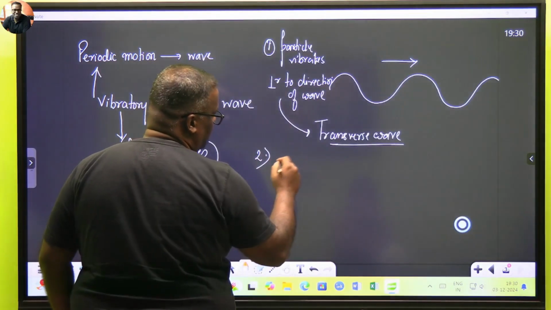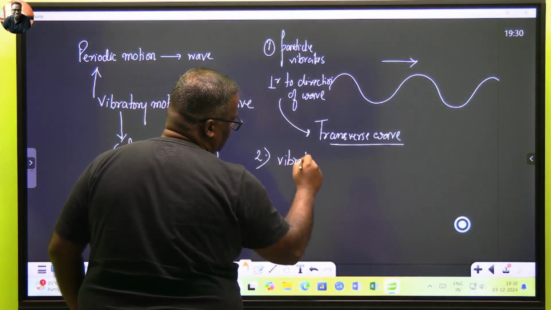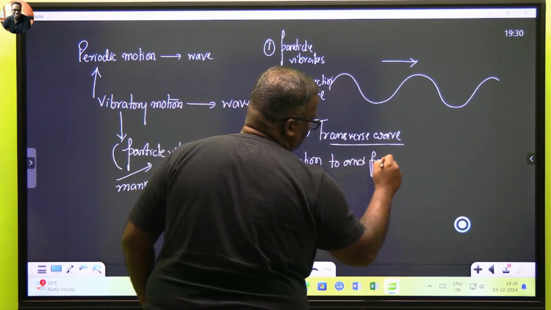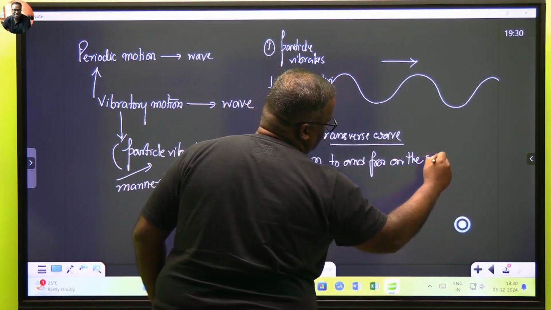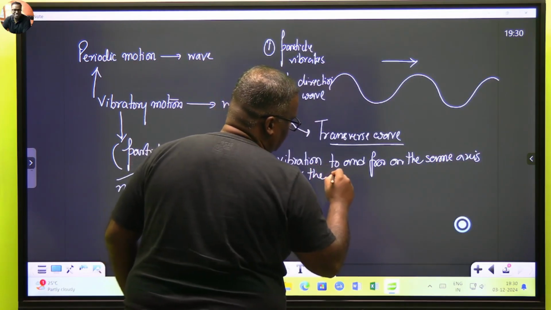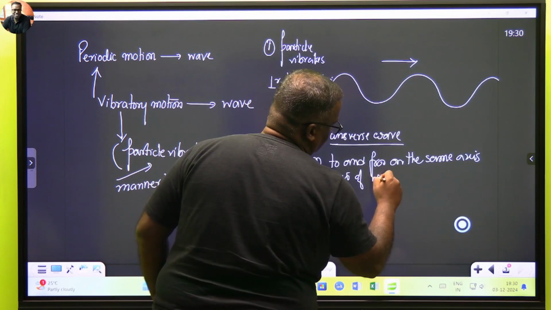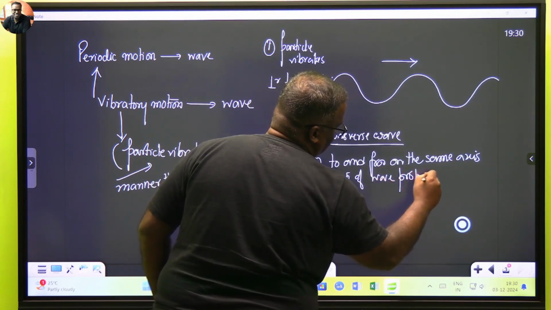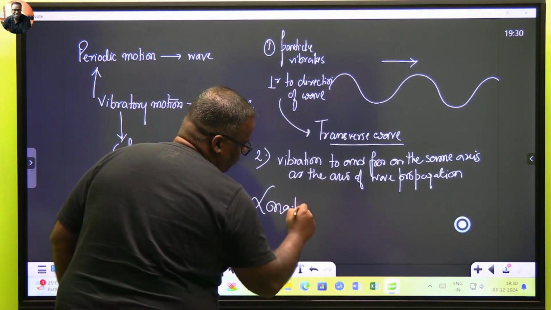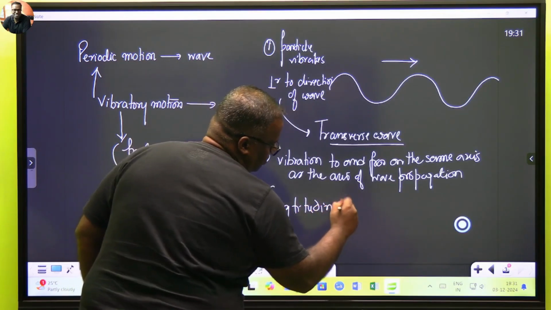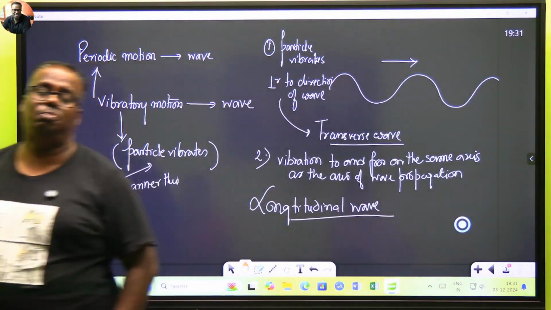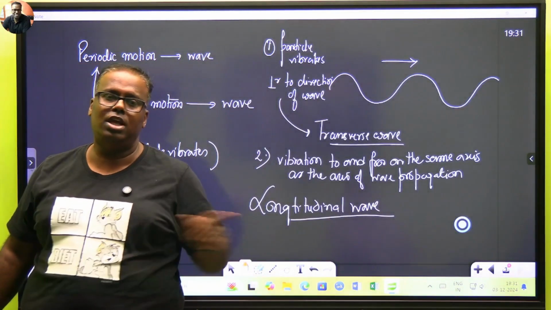Number 2, we say, if you vibrate to and fro on the same axis as the axis of wave propagation, then such a wave is known as a longitudinal wave. In longitudinal waves, the particle undergoing vibration vibrates along the axis of propagation of the wave.